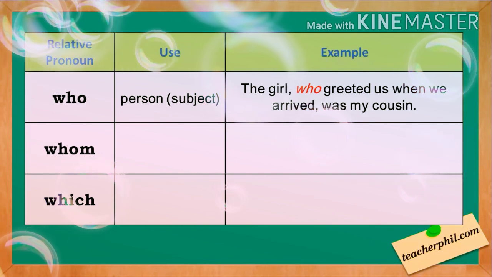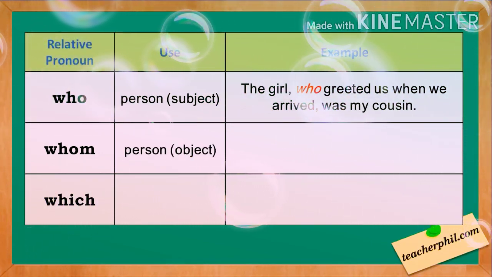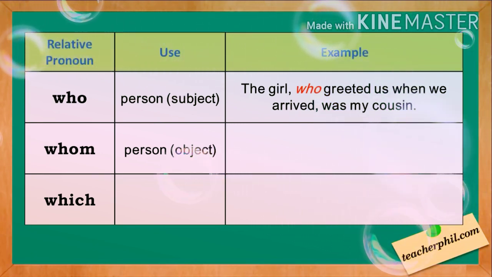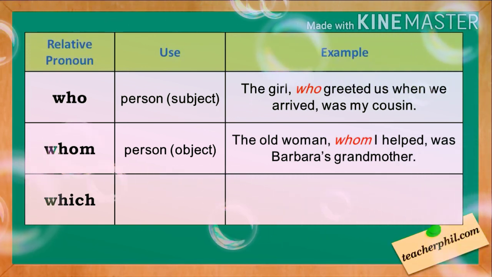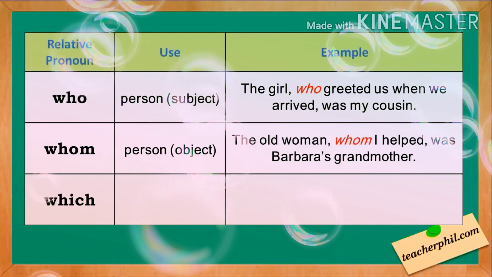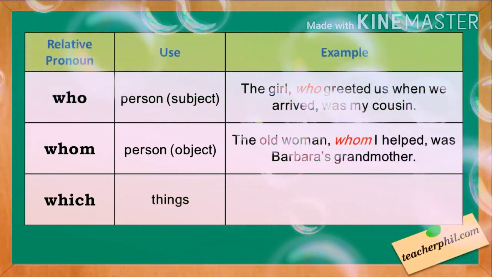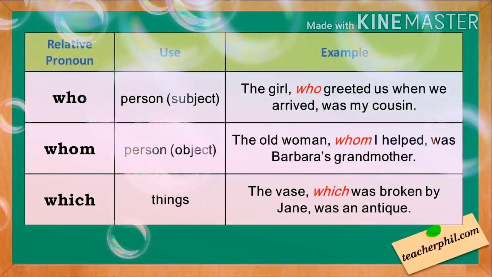The second one is whom. Whom is used when we refer to a person, but this time as the object, not a subject. That is, the old man whom I helped was Barbara's grandmother. Let us see the next example. Which is used for things. The vase which was broken by Jane was an antique.